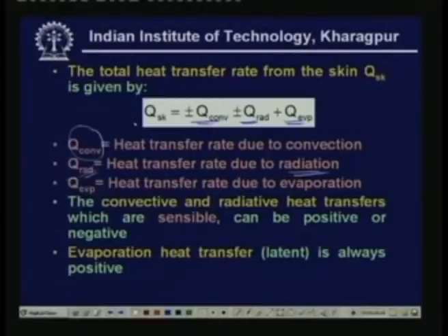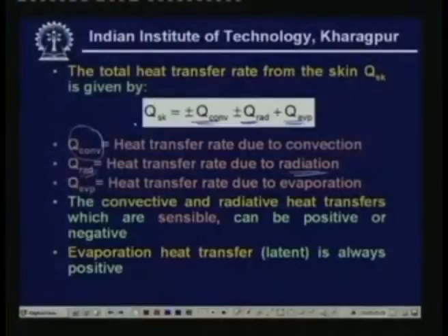In the equation it is shown that the convective and radiative terms could be either plus or minus. That means the convective heat transfer can be either from the body to the surroundings or from the surroundings to the human body. When it is from the human body to the surroundings, we use the sign plus, that means it is positive when the human body is losing heat. When he is gaining heat, it becomes negative. So, the convective and radiative heat transfers can be positive or negative. For example, the convective heat transfer can be negative when the ambient temperature is higher than the human body temperature.